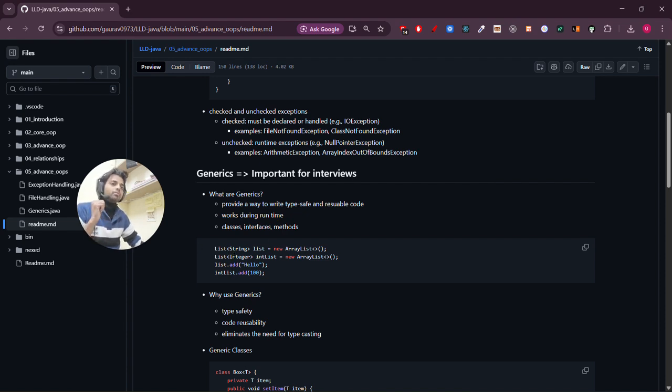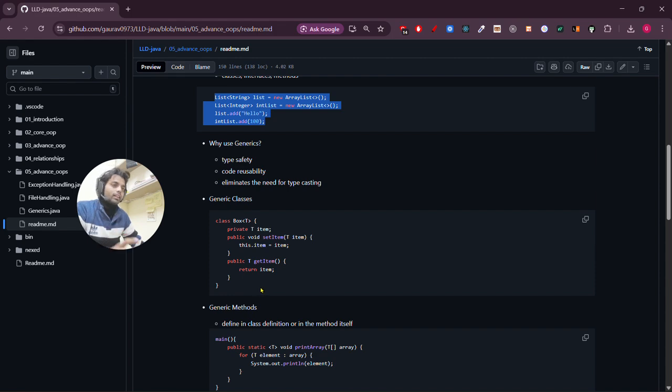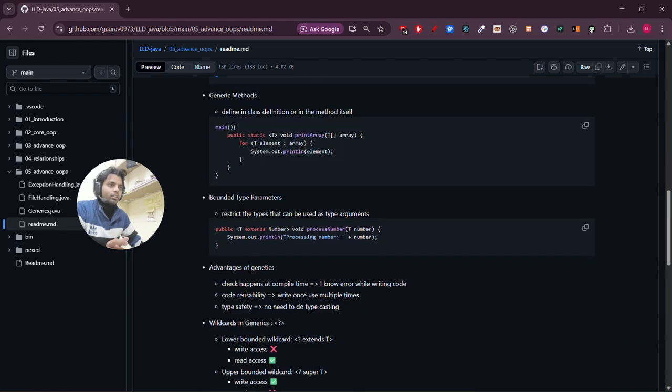One most common example of generics is that we can create an array of strings and an array of integers, and we use the same add function in order to add the numbers and the strings also. So this is the classic example of what generics are. I can create my own generics as well. Here is the method. Read about it.